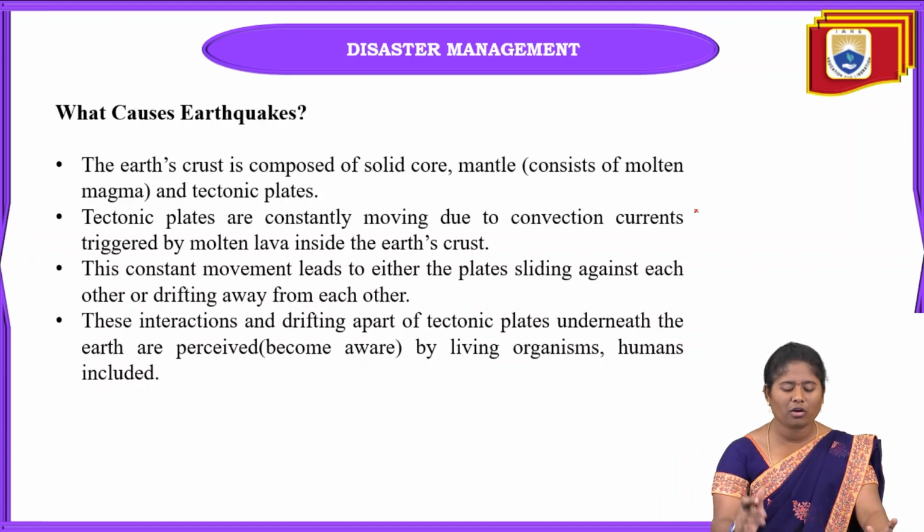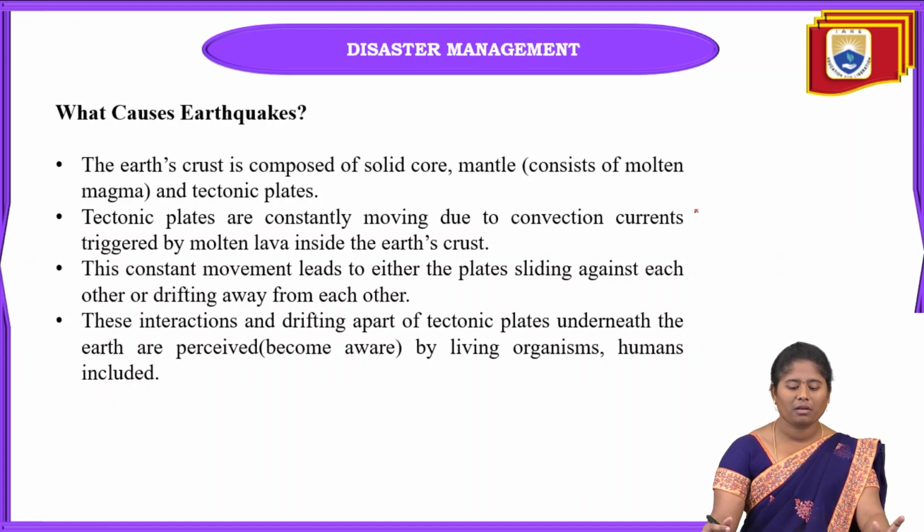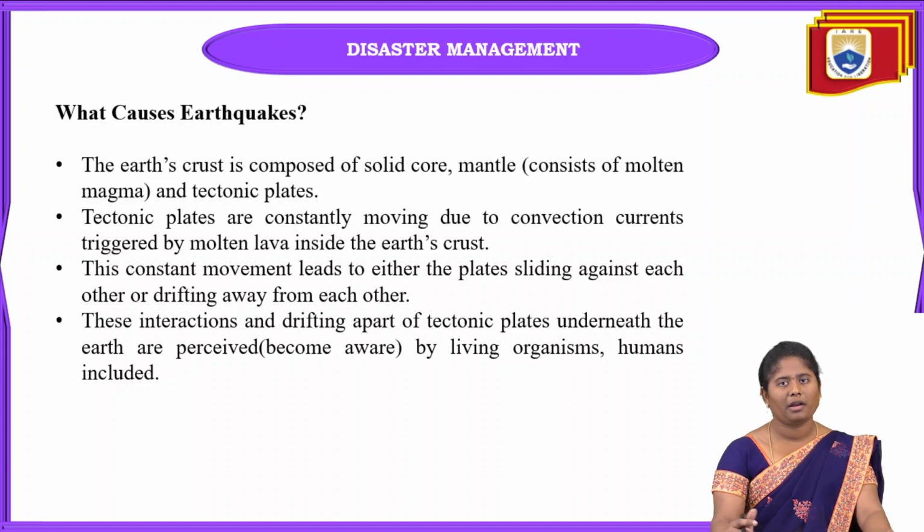That interaction between the tectonic plates is what causes the earthquake to happen. And mainly, it will kill people and also living organisms, animals included.